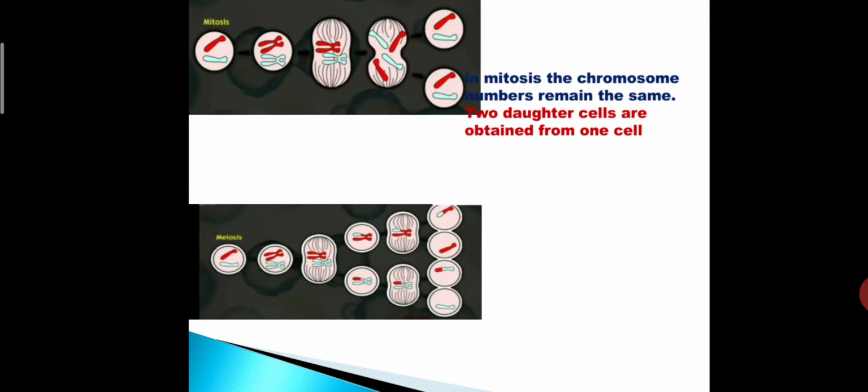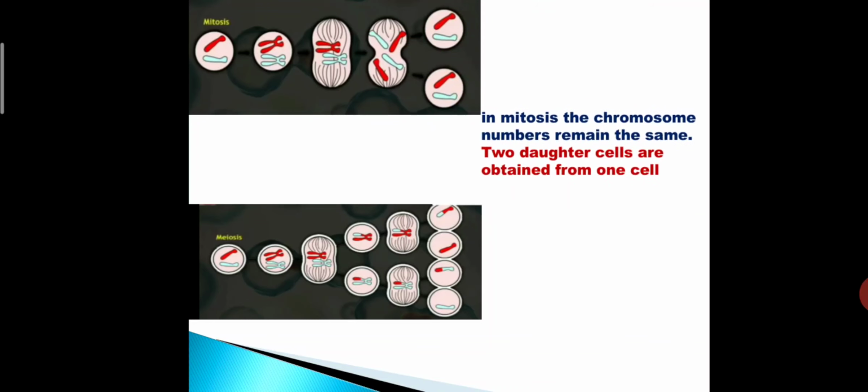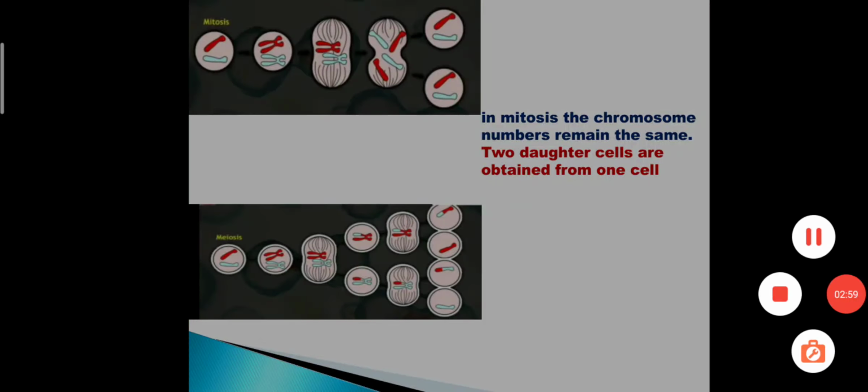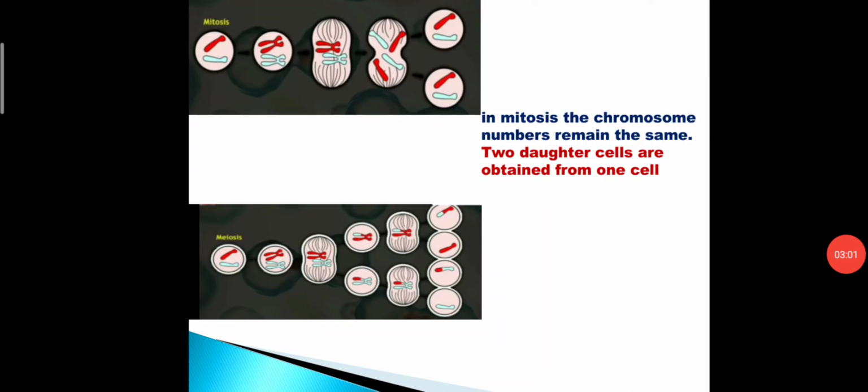Here by diagram we have to see. In mitosis the chromosome number remains the same. Two daughter cells are obtained from one cell. Here one cell is there; from a single cell two daughter cells are obtained.